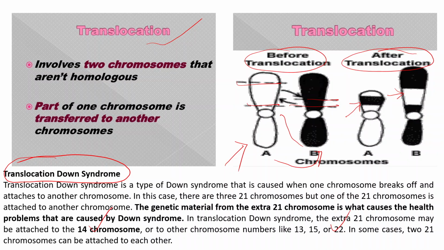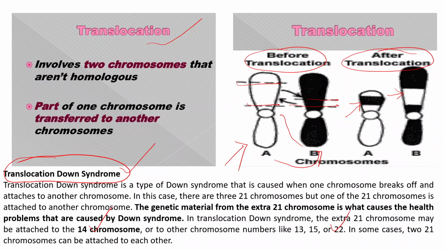Because a certain part got translocated from chromosome 21, a disorder appears known as translocation Down syndrome.